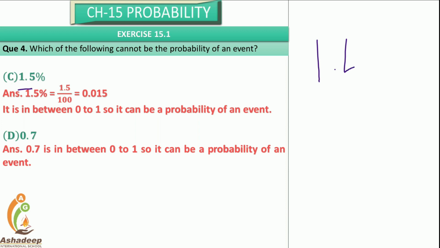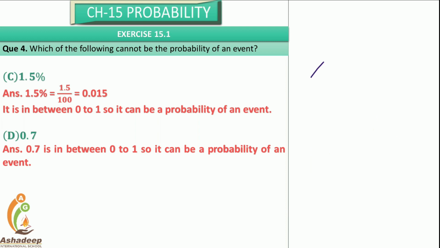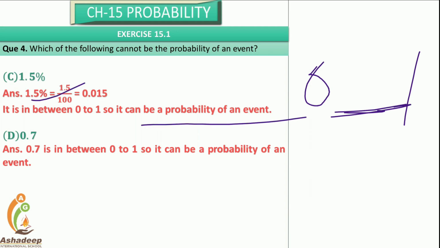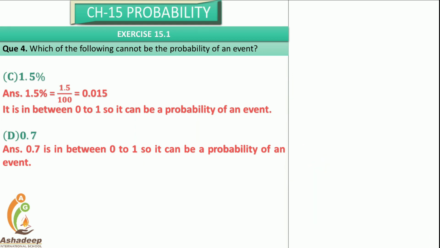1.5%, we need to convert the percentage into a fraction. So it is 0.015, and 0.015 is in between 0 and 1, so we can say yes, this can be a probability of an event. 0.7 is also in between 0 and 1. So we can say yes, it can be a probability of an event.